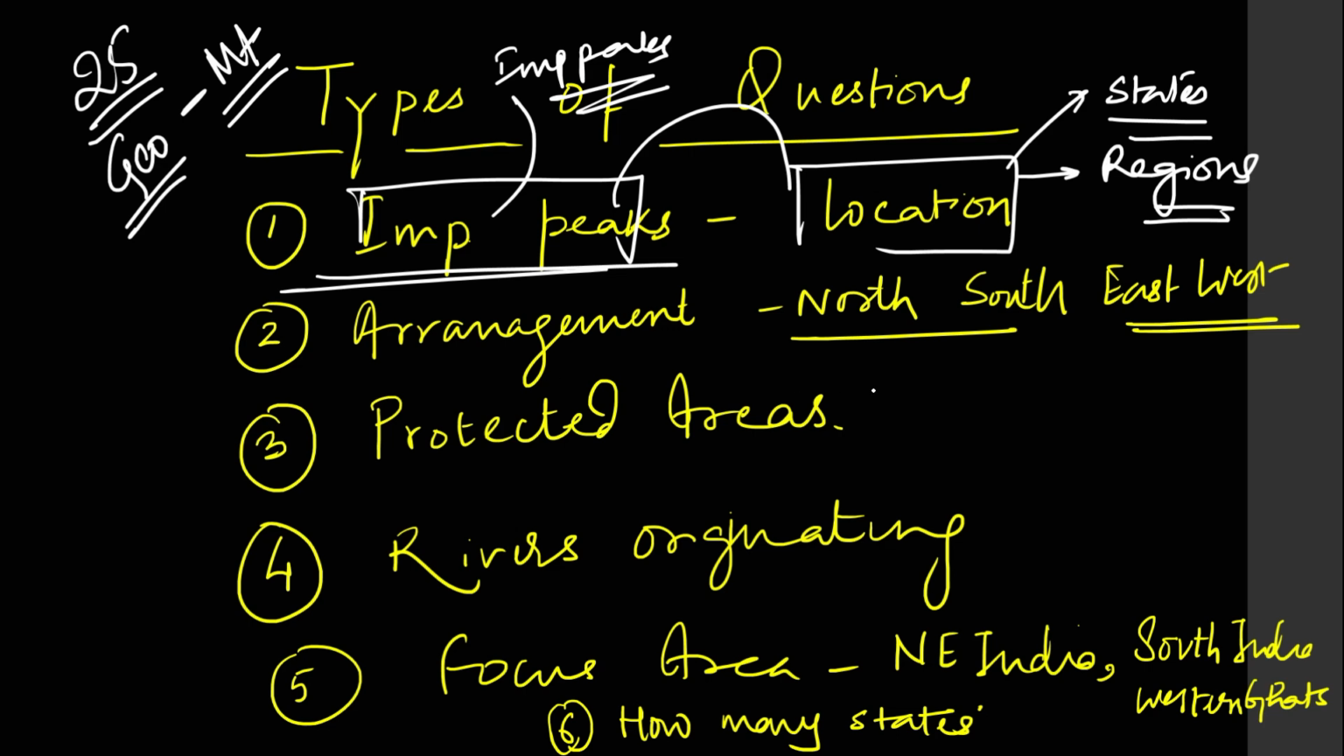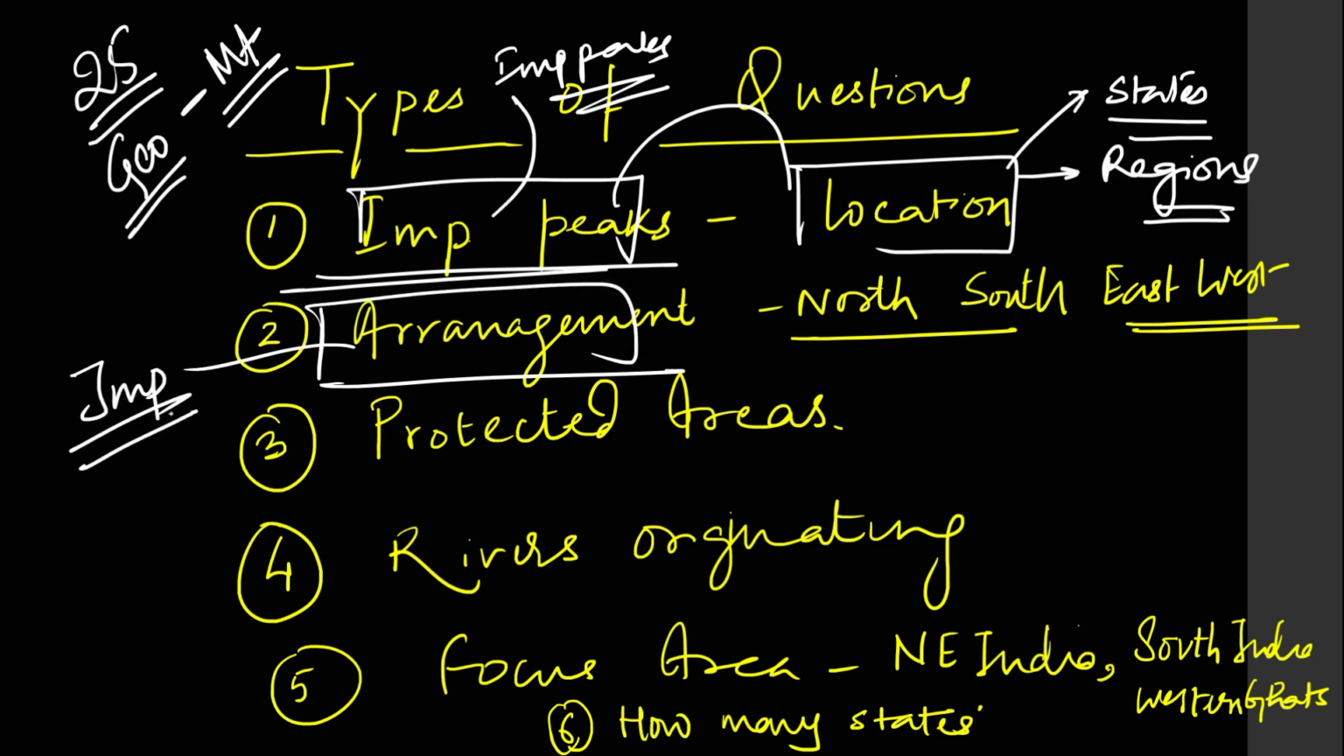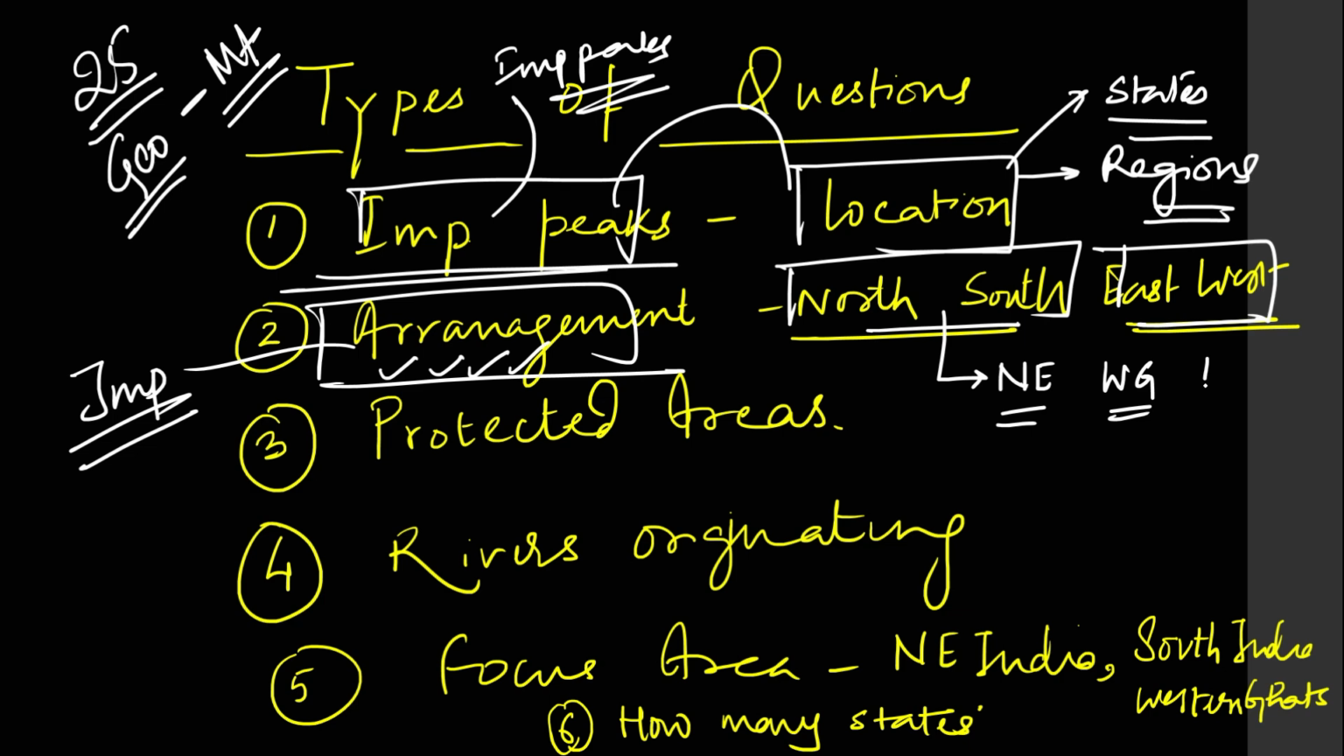The second type of question is on arrangement. This is the most important type of question under this theme. Here they will give you the mountain ranges and ask you to arrange them north to south or east to west. Mostly the questions have come from the northeast mountains, the Western Ghats, the Eastern Ghats or the northern Himalayas. I'm going to show you exactly what questions have come and which can get repeated. I'm going to show you everything, don't worry.